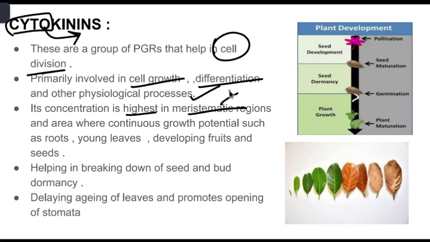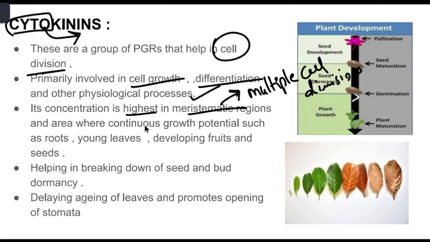Because the meristematic zone is the one which undergoes multiple cell divisions, right? So it is primarily involved in cell growth, differentiation, and other physiological processes, and its concentration is very high in meristematic regions.